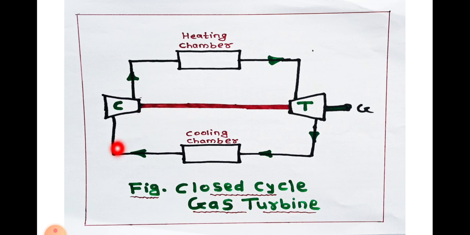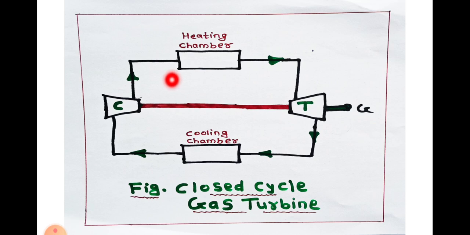So whatever kind of fluid is used in this system, that fluid is chosen according to its better thermodynamic properties, and then it is compressed in the compressor. The high pressure, high temperature fluid then passes through the heating chamber, where it is heated by external means, by any external device by which the fluid gets heated.